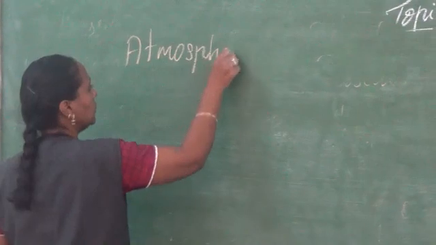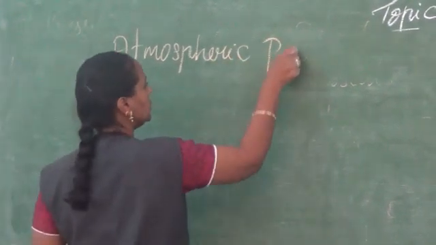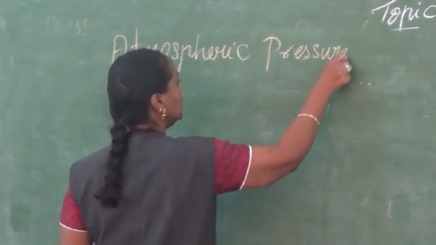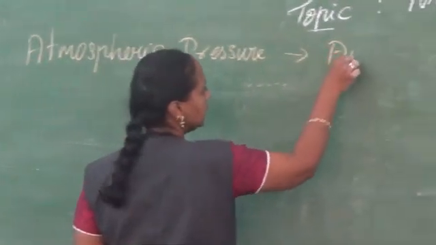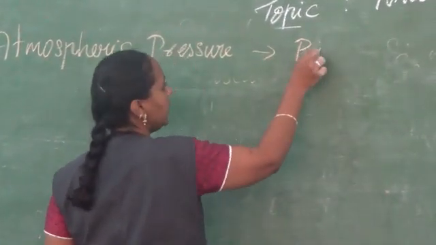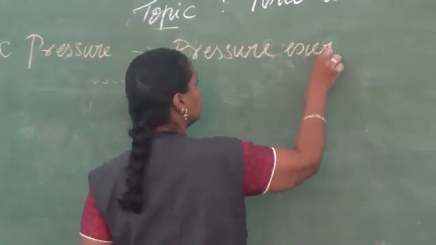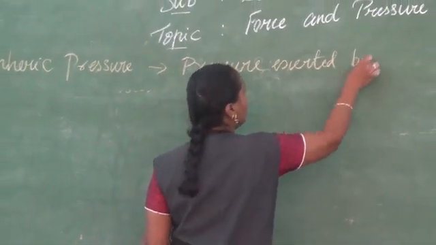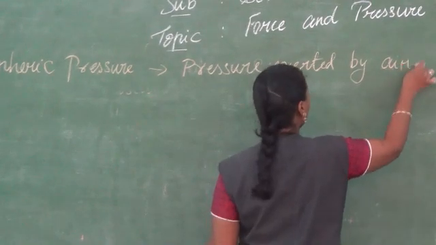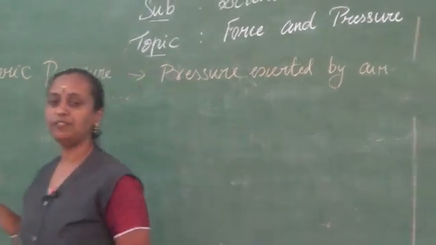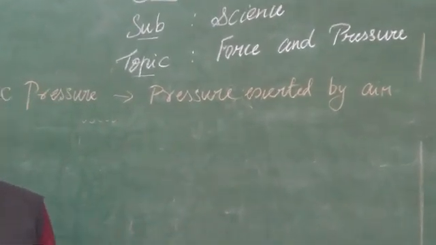Atmospheric pressure is nothing but the pressure exerted by air. Now we see that air can occupy all the places or fill all these places on the earth.